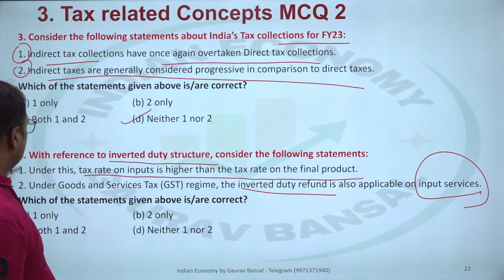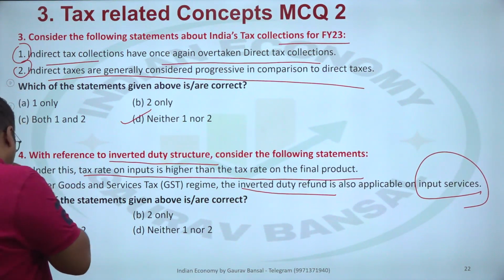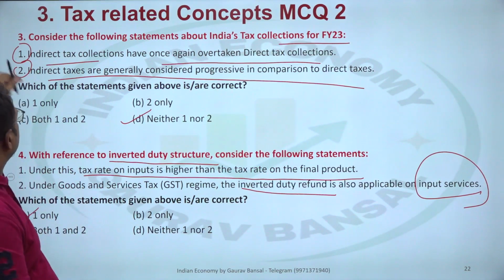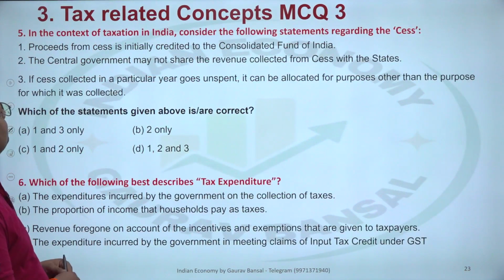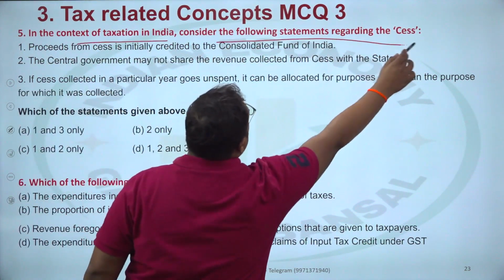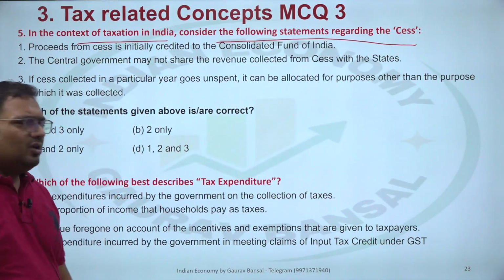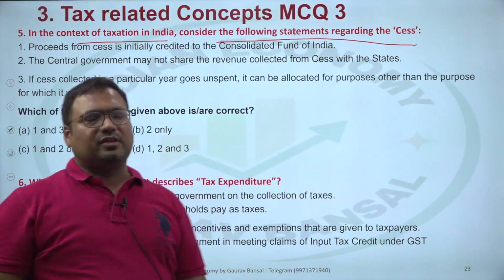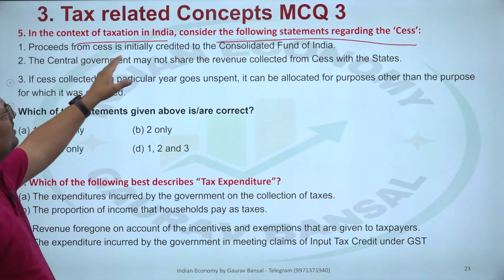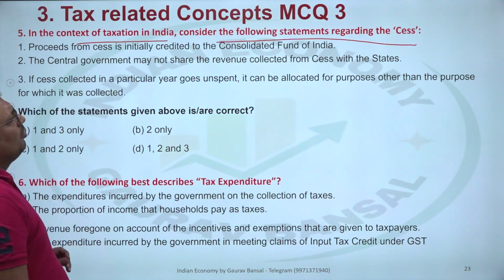So in this case, only one is correct. Fifth, in context of taxation in India, consider the following statement regarding the cess. I told you cess and surcharge we will discuss with the questions. Proceeds from cess is initially credited to Consolidated Fund of India.